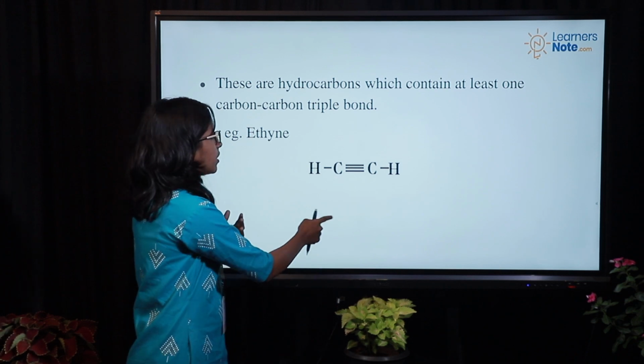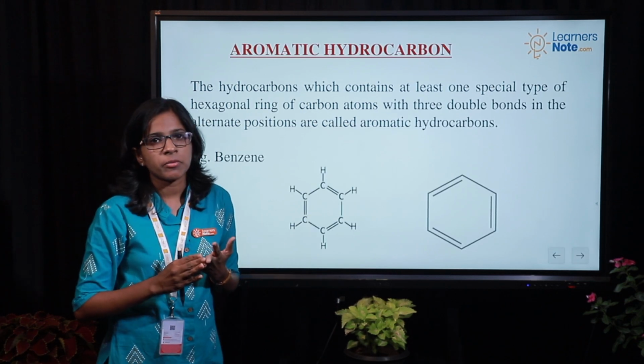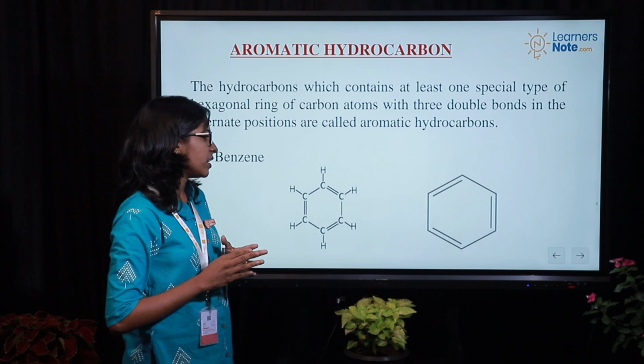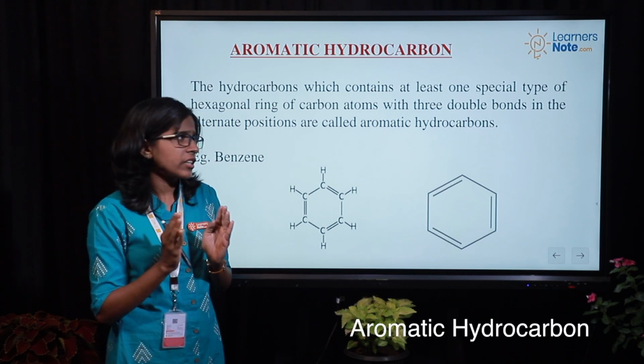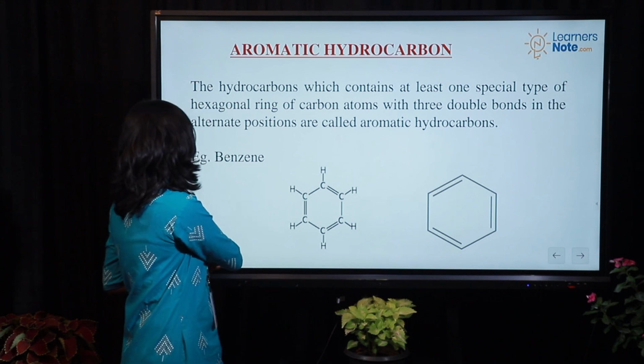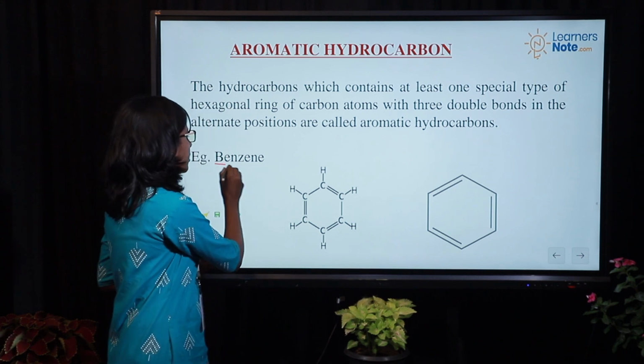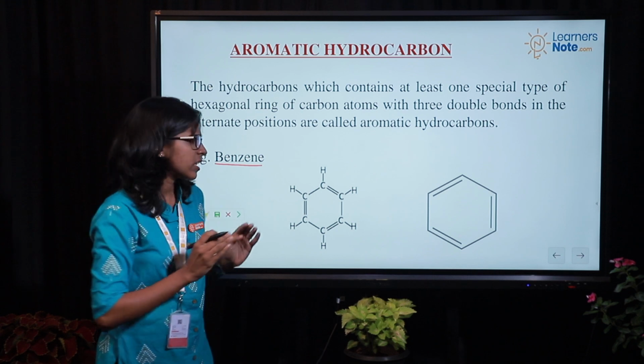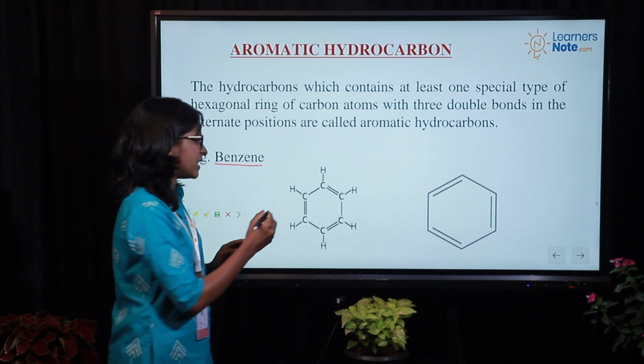Yes. So we'll move to the next topic, that is aromatic hydrocarbon. It is a special kind of bond with a hexagonal shape. To discuss aromatic hydrocarbon, I took a very common example, that is benzene.